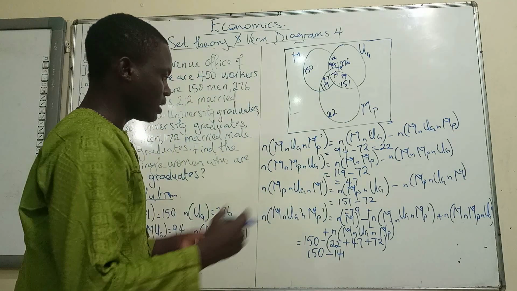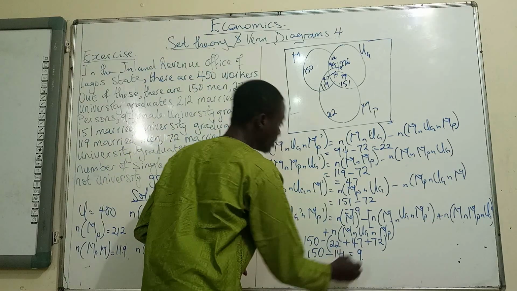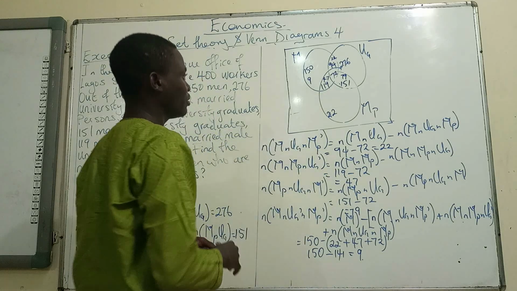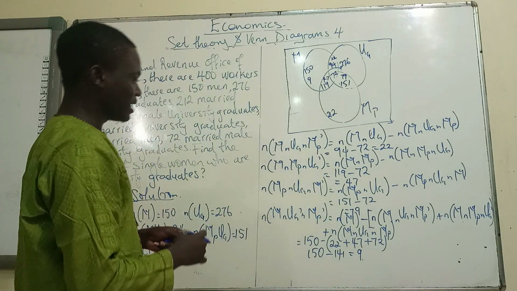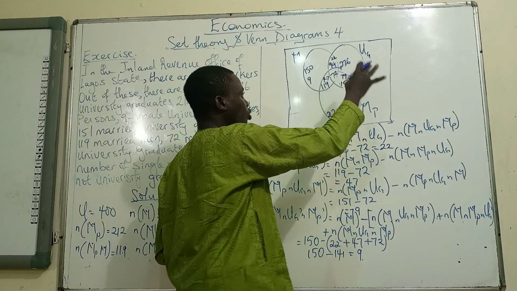Okay, 1 from 1, 6 plus 9, 11. Okay, 7 plus 7, 14. Alright, and at the end of the day, we are left with 9. So that means we have 9 men that are not undergraduates and are not married. So we do the same thing for the number of people that are undergraduate only.